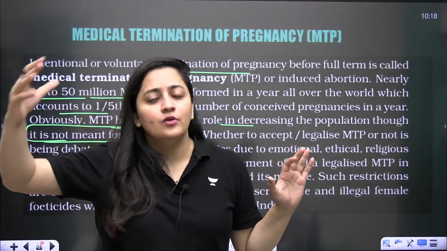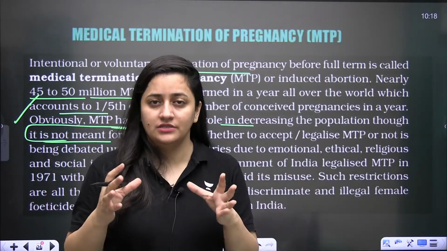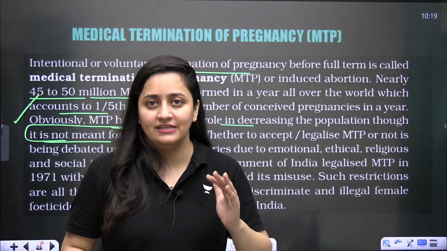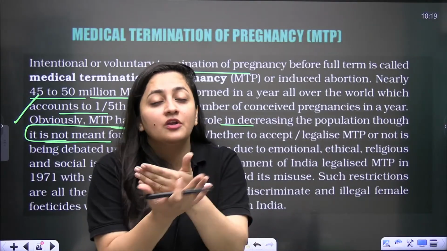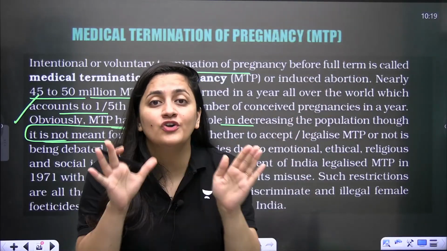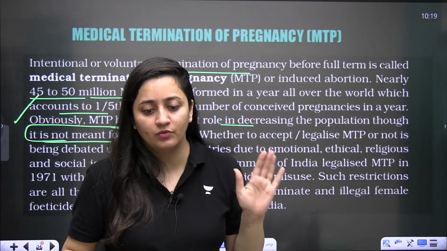If that is the reason, like let's say the female is too young, in that case it is allowed. But some people use it for female feticide: if they know the sex of the fetus and they don't want a girl child, they go for MTPs, which is not right. And they will get the punishment if it is reported.